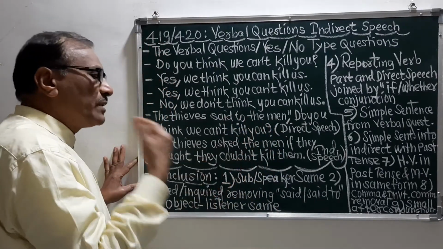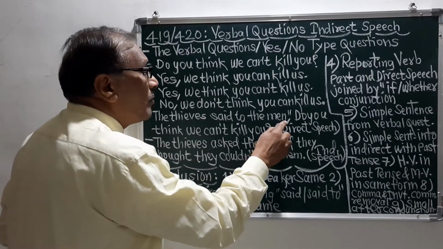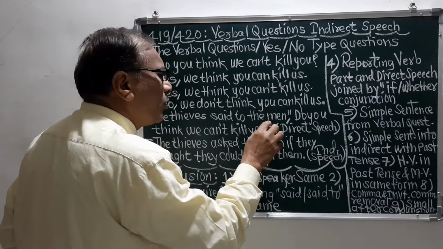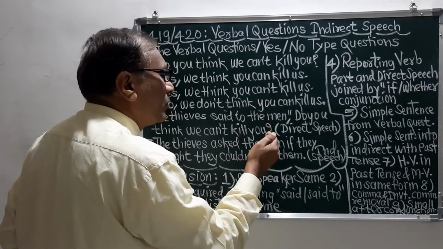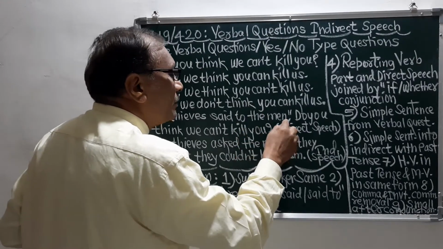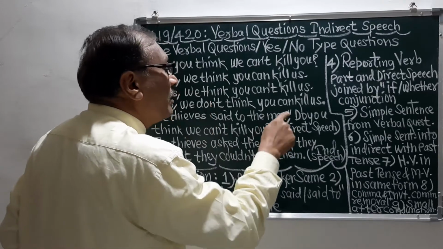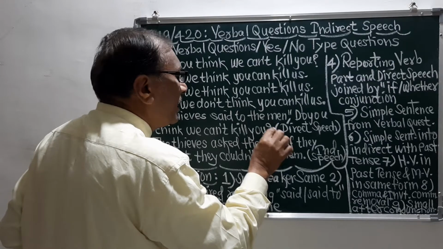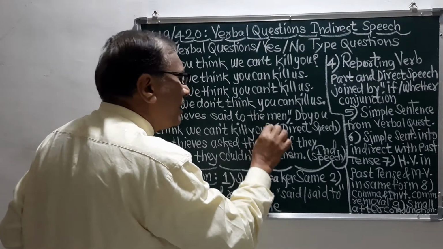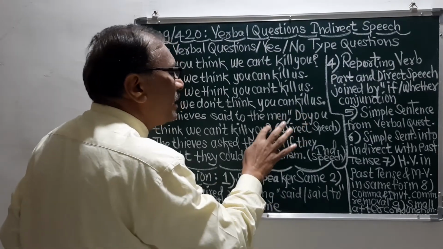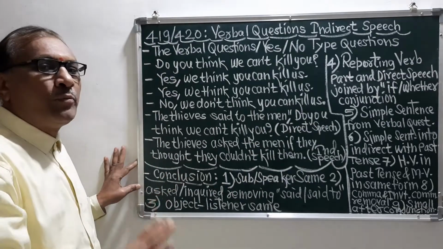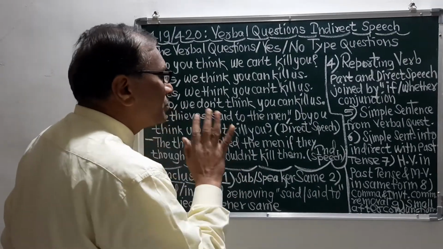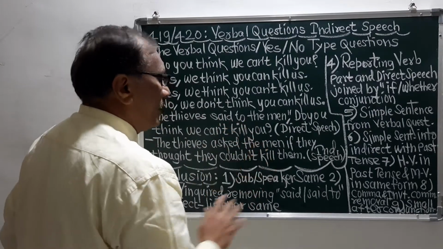So the explanation is that the comma and the inverted comma, and the inverted comma that ends here, all of them should be removed; we should not put them. That is the important point.